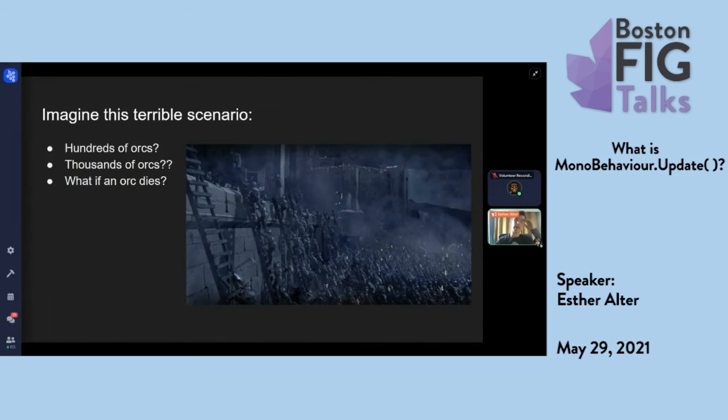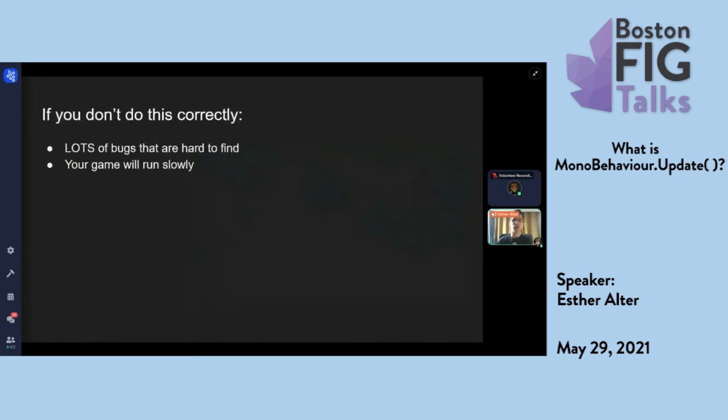And you will have to do that manually. And if you don't do that correctly, you're going to hit a lot of bugs, and those bugs are very hard to track down once they happen. And also, your game will potentially run very slowly because you're going to be calling update on objects that don't need to be updated.